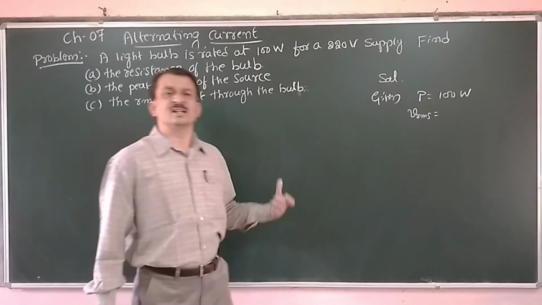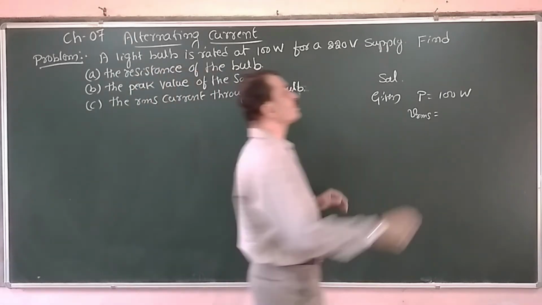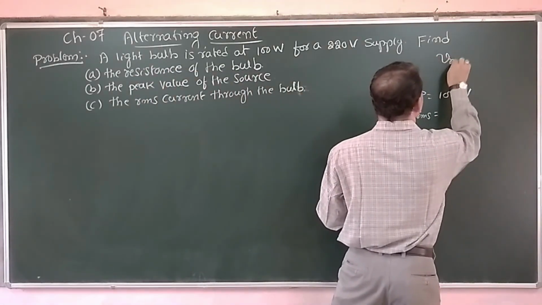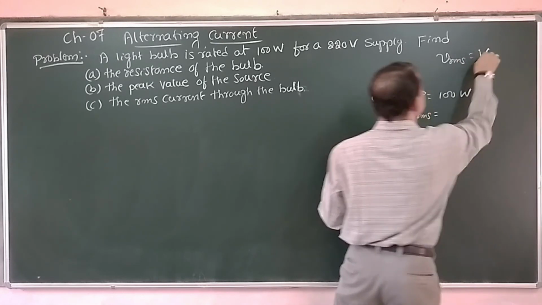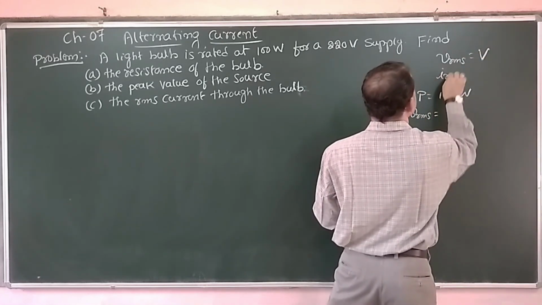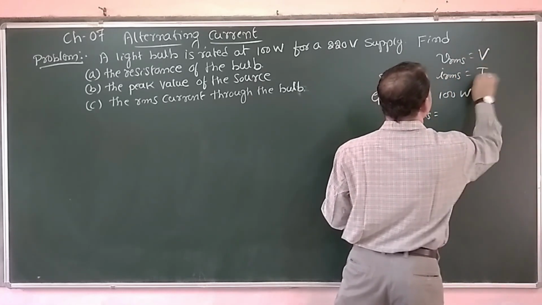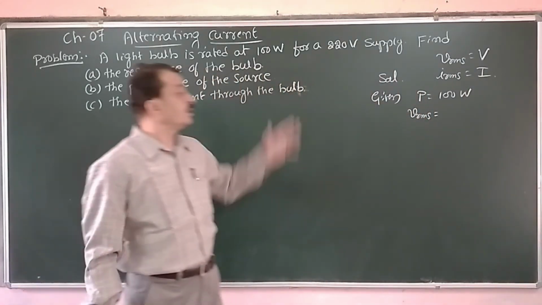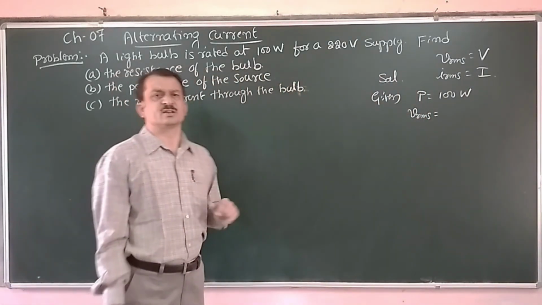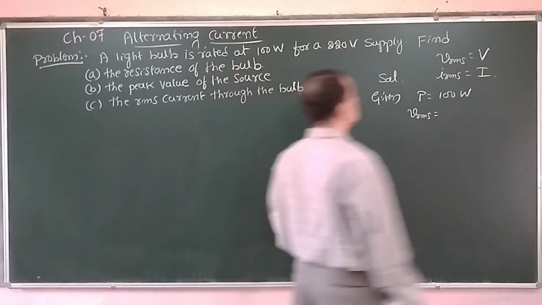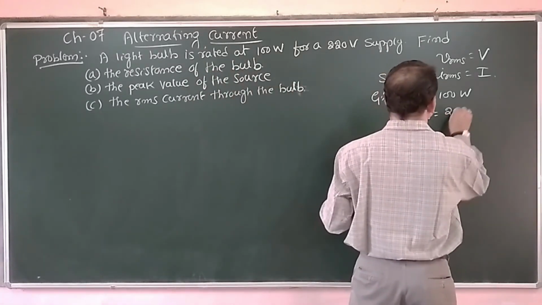Now in the NCERT textbook, VRMS can also be represented by capital letter V. For simplicity, IRMS can also be represented by capital letter I. For simplicity of notation, they are using it. You can make use of that. Now VRMS is given, that is 220 volts.